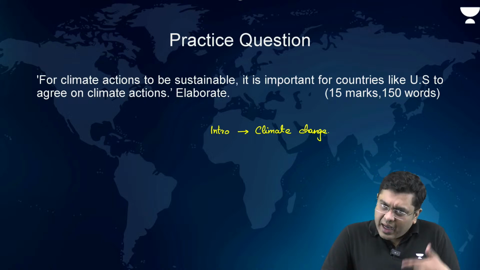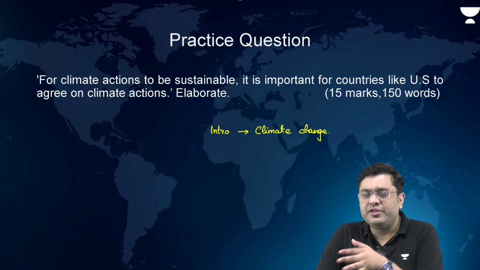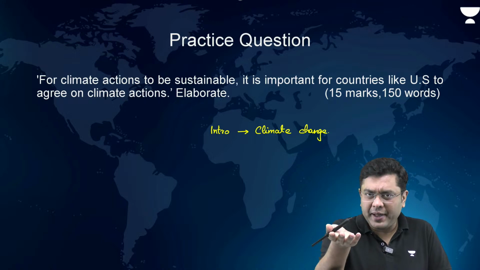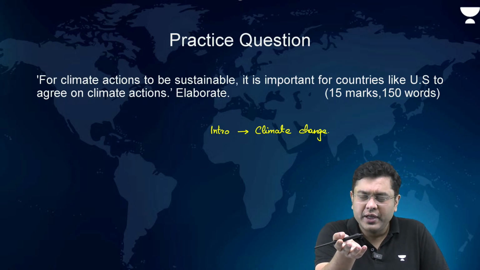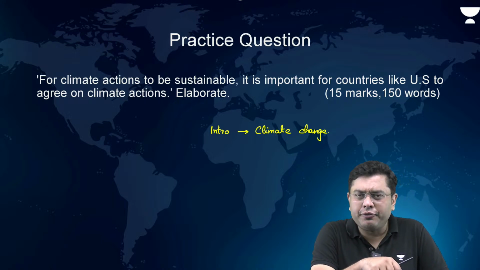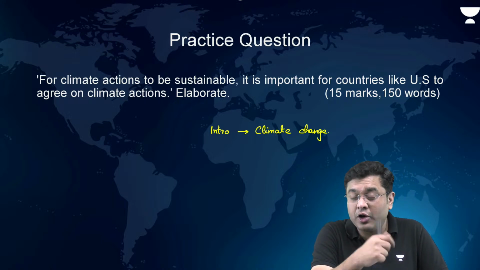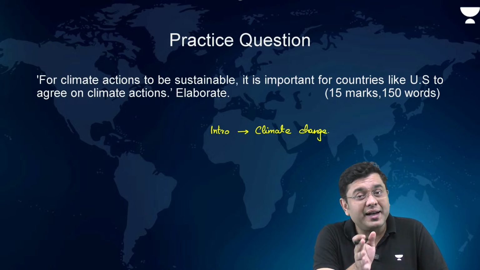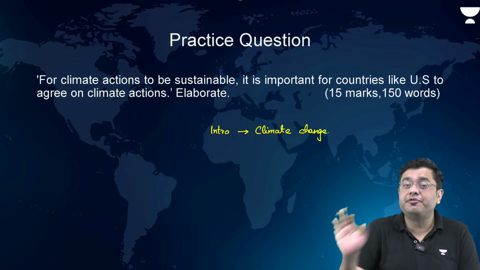But then there are certain challenges. What are the challenges? Then you talk about the US flip-flopping in terms of climate actions, right? And there you talk about the lack of proper initiative for financing by countries, and technological leaders like the US also provide an example for other hesitant developed countries to provide funding.